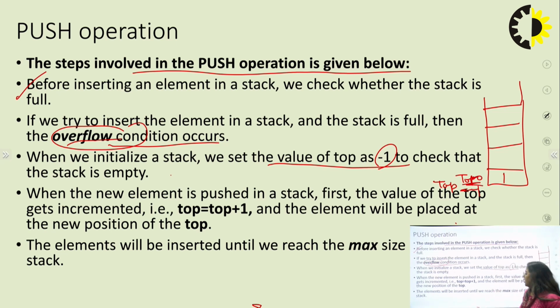The next point is, when a new element is pushed to the stack, first the value of top is incremented, top plus 1. If a number is already inserted and you want to insert another number, for example 2, the top value is now 0. Here the top value is incremented by 1, so the index increases and now top is 1. Top increases by +1.